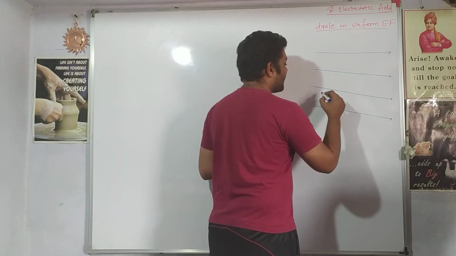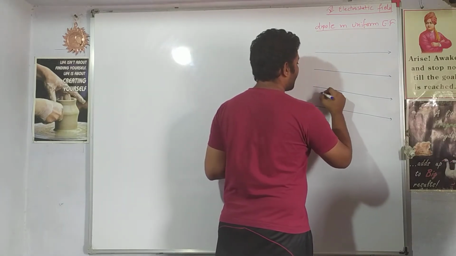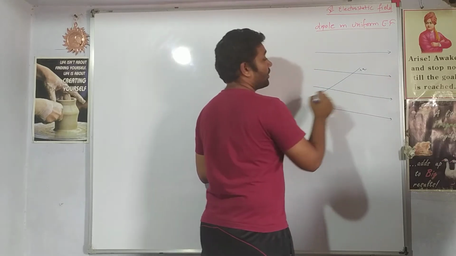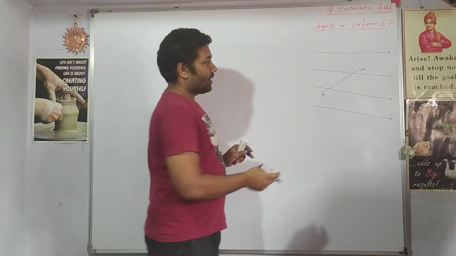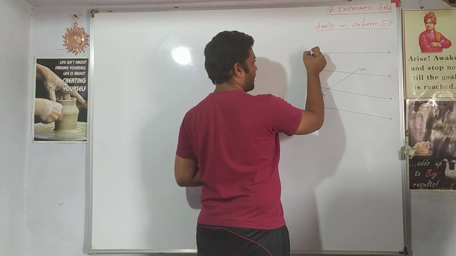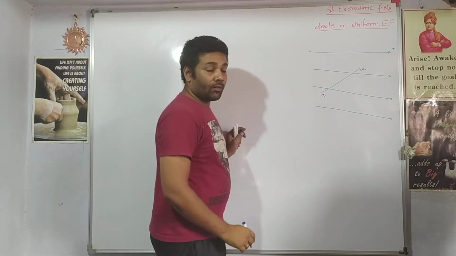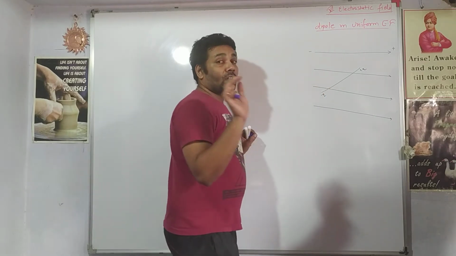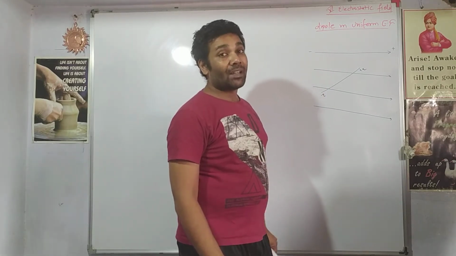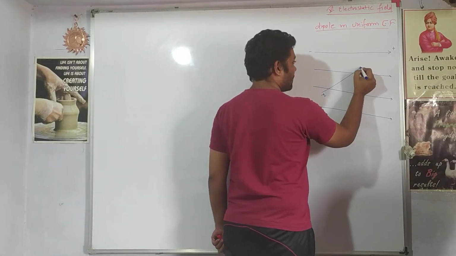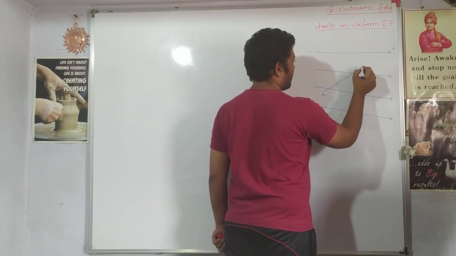Now in this electric field, let us say I place a dipole. What will happen to this dipole? The electric field is from left to right, so this side is negative and this side is positive. We know that when charges are placed in an electric field, they experience a force.